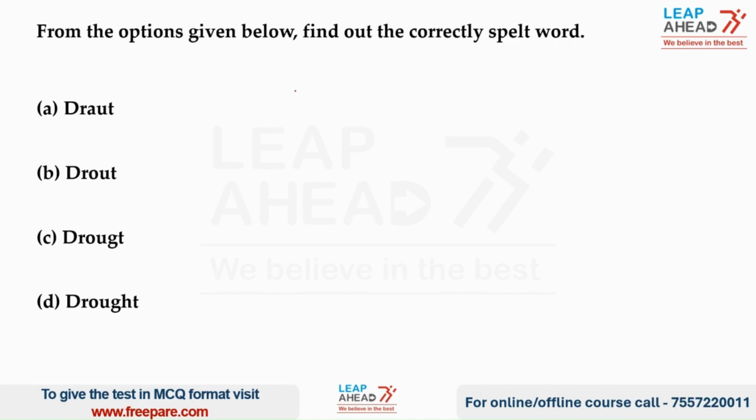In this question, we have to find out the correct spelling of the word drought. The word drought is spelled as Drought. Now, the word drought means a lack or scarcity. Now, you need to focus that in drought, GH is silent. Let us now have a look at the options.